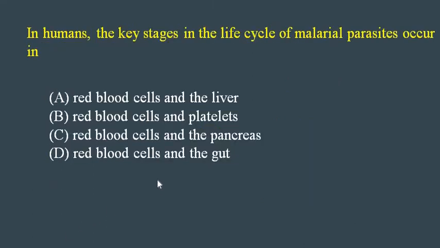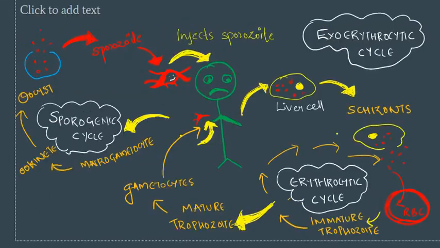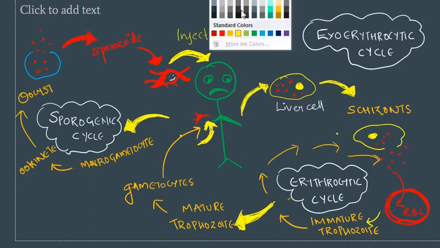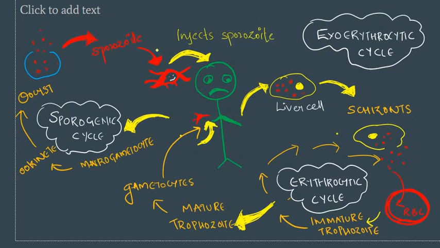In humans, the key stages in the life cycle of malarial parasites occur in. So let's understand the pathogenesis of this malarial parasite. Here you can see an unhappy man because he is infected by Plasmodium vivax, Plasmodium malariae, or any other species of Plasmodium. So what happens?